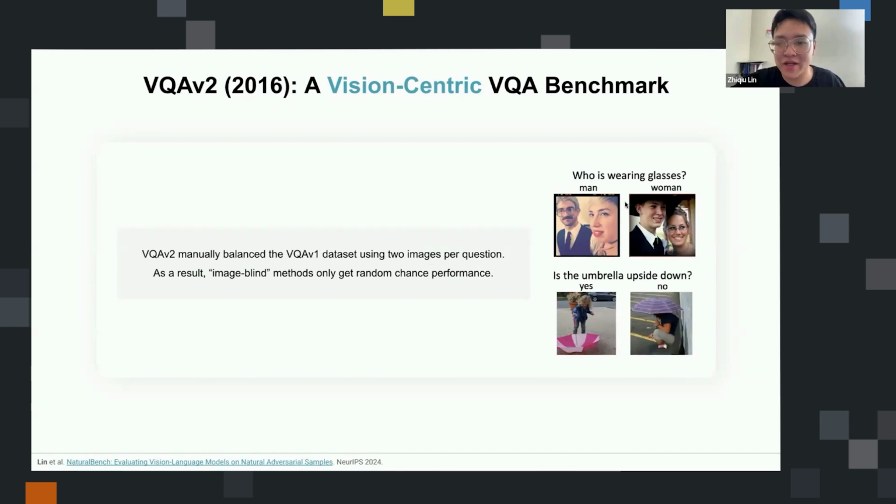They're also pairing each question with two images and making sure they have different answers. But when they collected these datasets, back then they didn't really have foundation models. So all they did was ask Amazon MTurk, or human annotators, to find, for each question, two images that result in two different answers. So the entire data curation process is really time consuming.